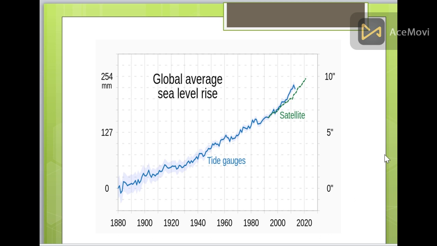Sea level rise is another important factor that is caused by climate change. As you can see, this is the tide gauges, and the global sea rise is like this. In the early 1880s, the sea level is, for example, zero. But it continues to increase, and now in the 2000s and 2020s, it has risen to approximately 254 mm. That's a huge length. 254 mm is 0.25 meters, approximately 10 inches. That's a huge thing.